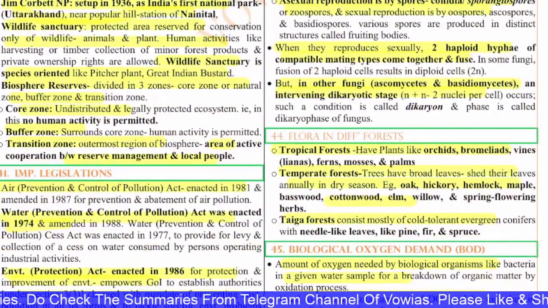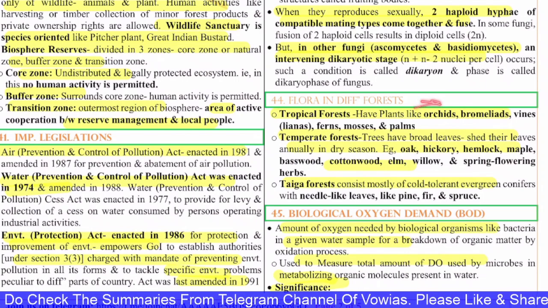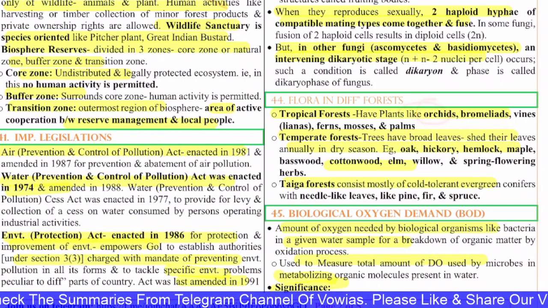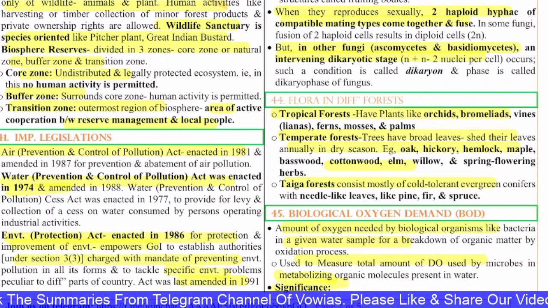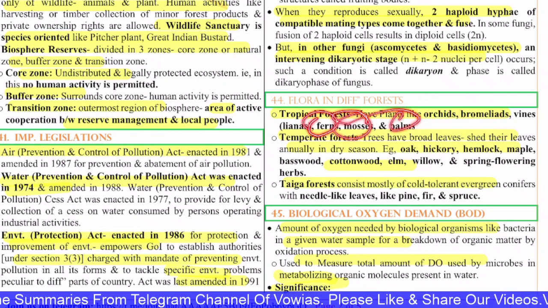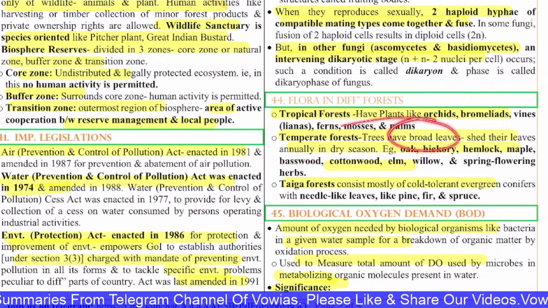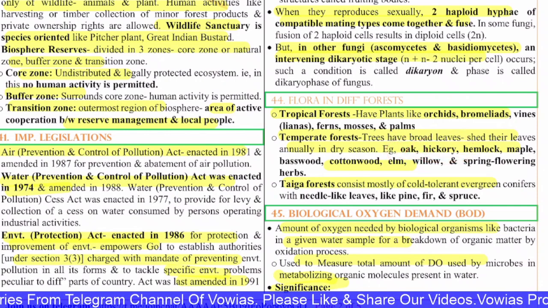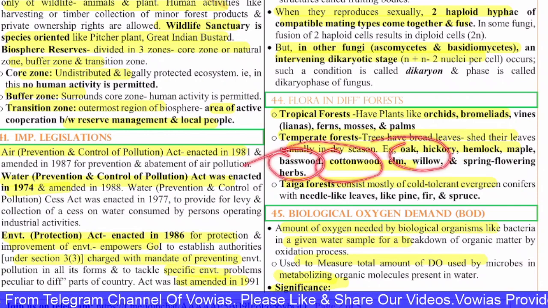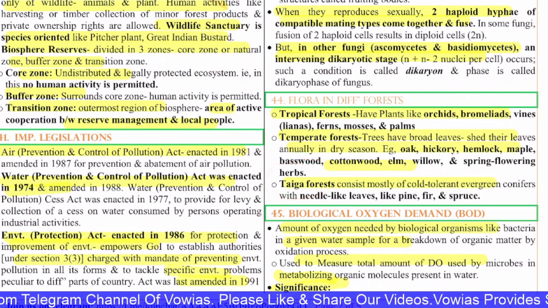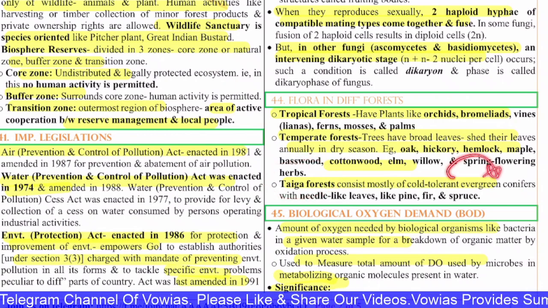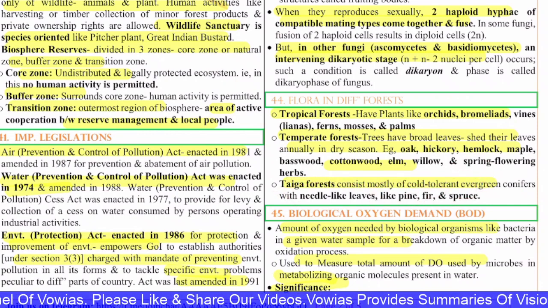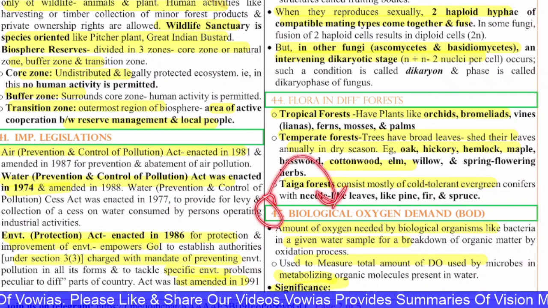Next, the 44th question is on the flora in different forests. Tropical forests have plants like orchids, bromeliads, vines, ferns, mosses and palms. In temperate forests, you have trees with broad leaves that shed their leaves during the dry season, like oak, hemlock, maple, basswood, cottonwood, willow, etc. The taiga forest consists mostly of cold-tolerant evergreen conifers with needle-like leaves, like pine, fir and spruce.